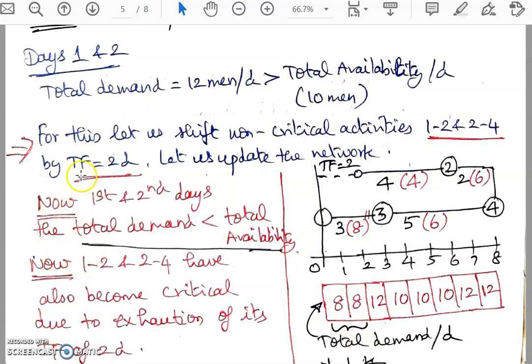So for day 1 and day 2, the total demand was originally 12 men per day, which is greater than the availability of 10 men. So now I have gone for shifting activities 1, 2, and 2, 4, which are non-critical, with a total float of 2 days first. And then the change that I have done here, I have reflected onto the network. So for the first 2 days, I now find that there is a demand which is less than the availability, and therefore it is leveled for the first 2 days. So we'll stop now.